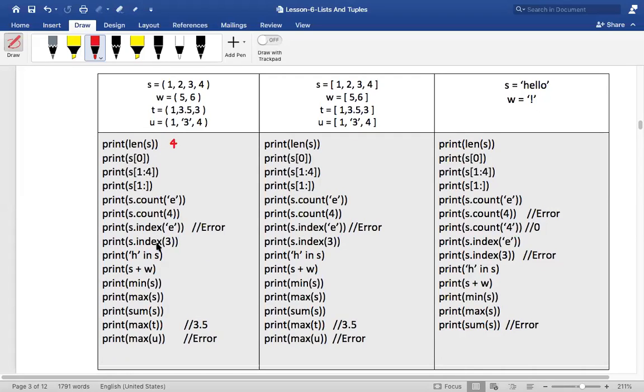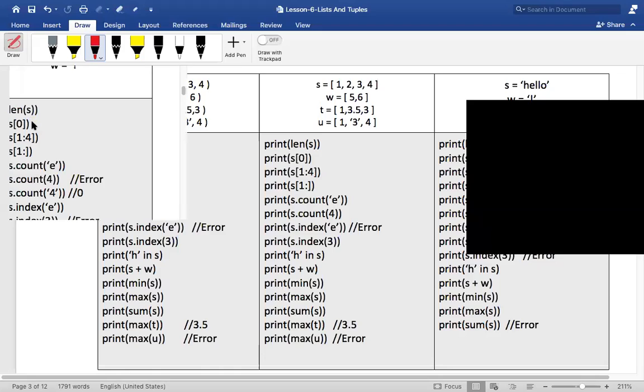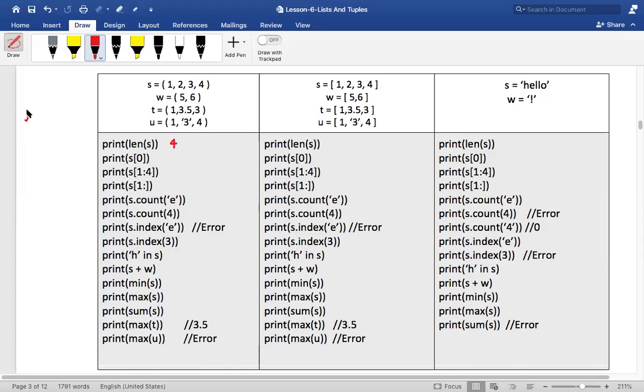Guys, I've given you all possible operations over here. What is length, my dear friends? See, there are two kinds of things you will see. Listen to me, I'm telling you something very important. You will either see something like this: L dot sort. In that case, this sort becomes a method because it has been attached to an object. What is sort called? It is basically a method, right?